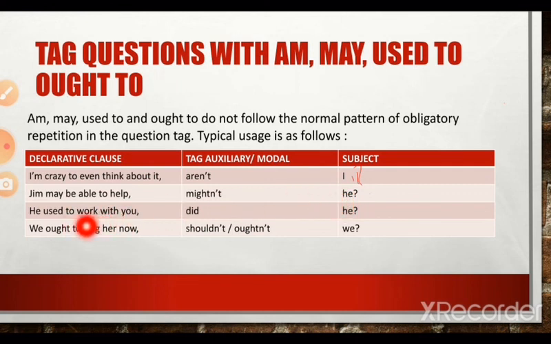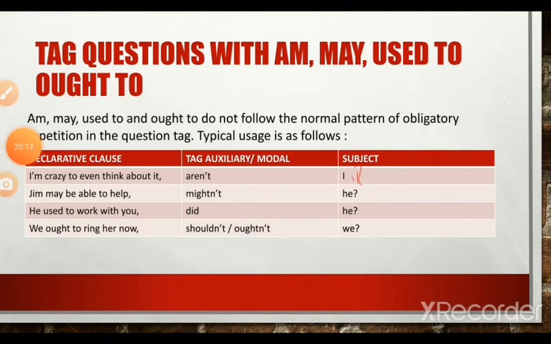He used to work with you. So with "used to" in the main clause, the tag should always be "did." He used to work with you, did he? We ought to ring her now. "Oughtn't she" or "oughtn't we" is again a rather extinct form. It does not exist. So it should be: we ought to ring her now, shouldn't we? Or oughtn't we?